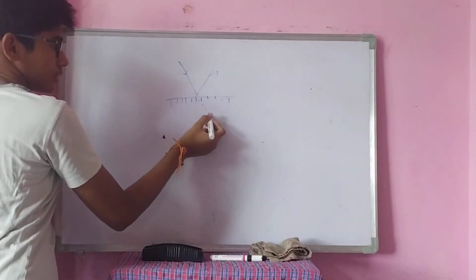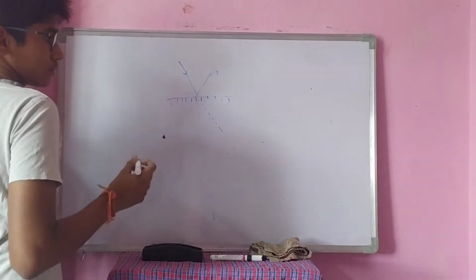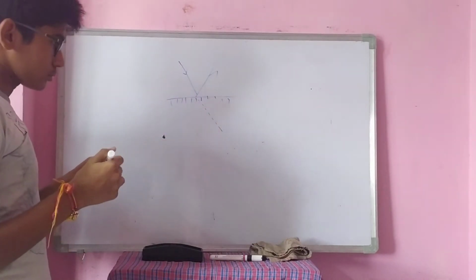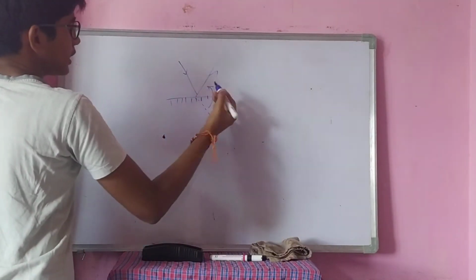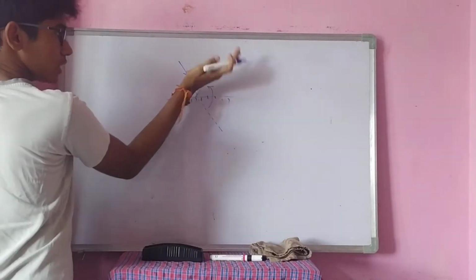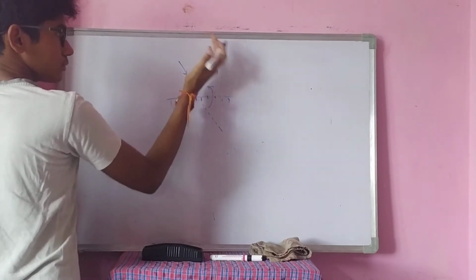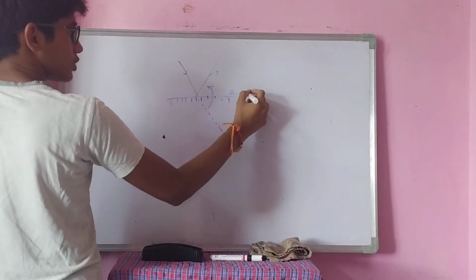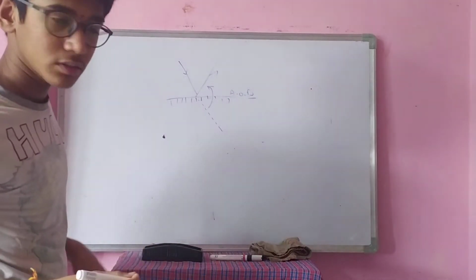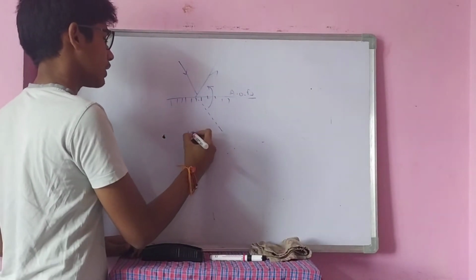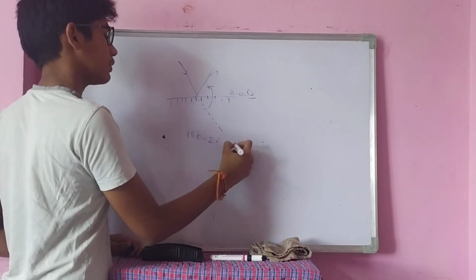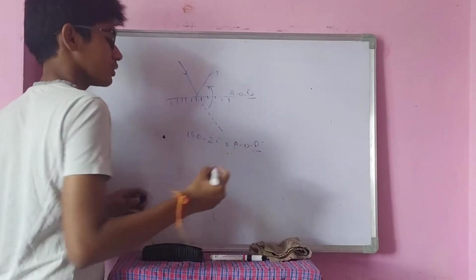But its general path is this. The angle, this angle, how much it is deviated, is called the angle of deviation. Okay? For angle of deviation, there is a formula: 180 minus 2y equals the angle of deviation.